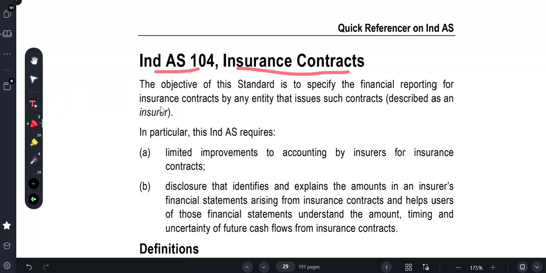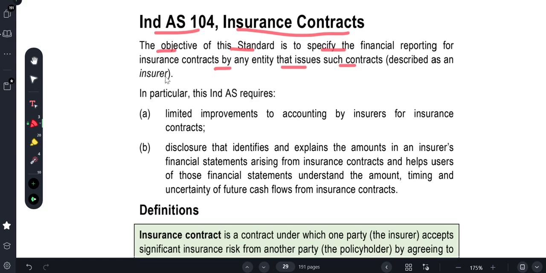Ind AS 104, Insurance Contracts. The objective of the standard is to specify the financial reporting for insurance contracts for an entity that issues such contracts, the insurer. Usually, this Ind AS is only for insurers, not others. In particular, this Ind AS requires limited improvements to accounting by insurers for insurance contracts.